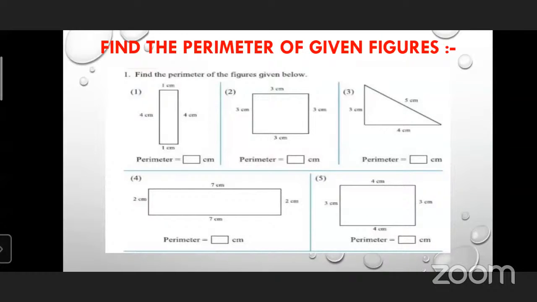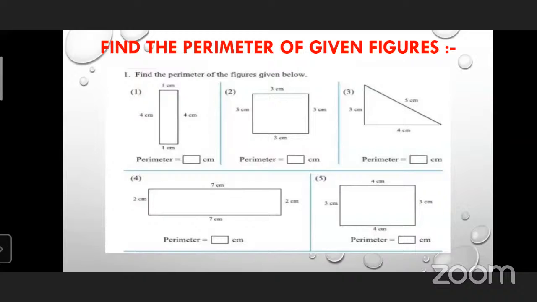The measurements given are 4 centimeter and 3 centimeter. You should see carefully which figure is given, whether it is a rectangle or a square. Yes, it's a rectangle, not a square.